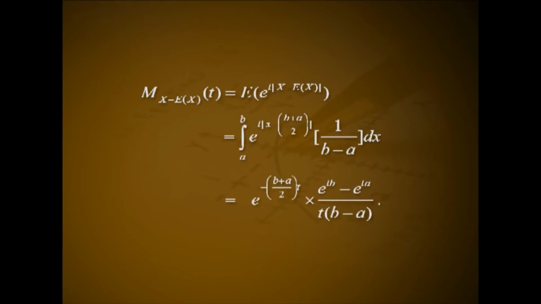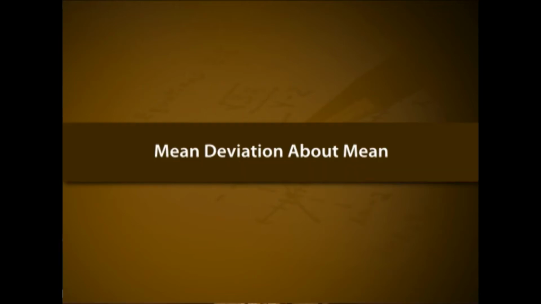Central moment generating function. M_(X - E(X))(t) equals expectation of e^(t(X - E(X))), that is integral from a to b of e^(t(x - (b + a)/2)) times 1/(b - a) dx, that is e^(-(b + a)/2 · t) times (e^(tb) - e^(ta)) all divided by t(b - a). Mean deviation about mean.